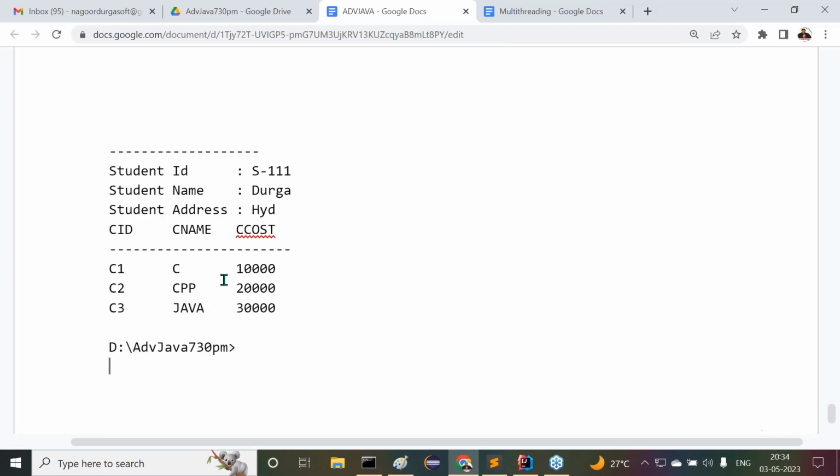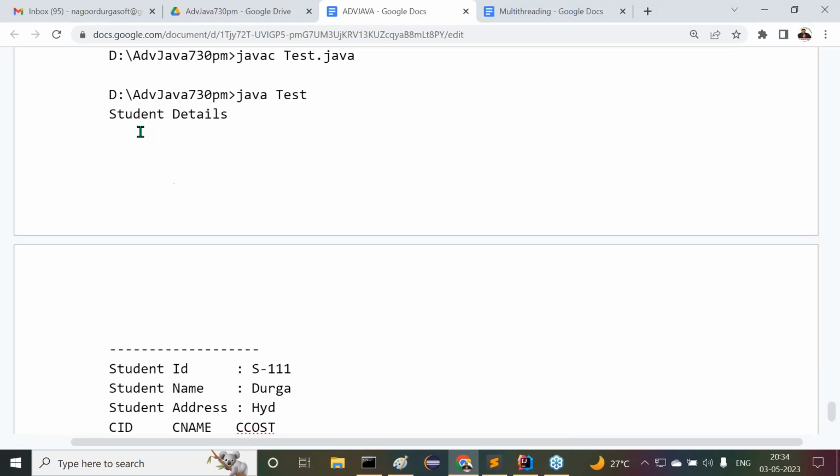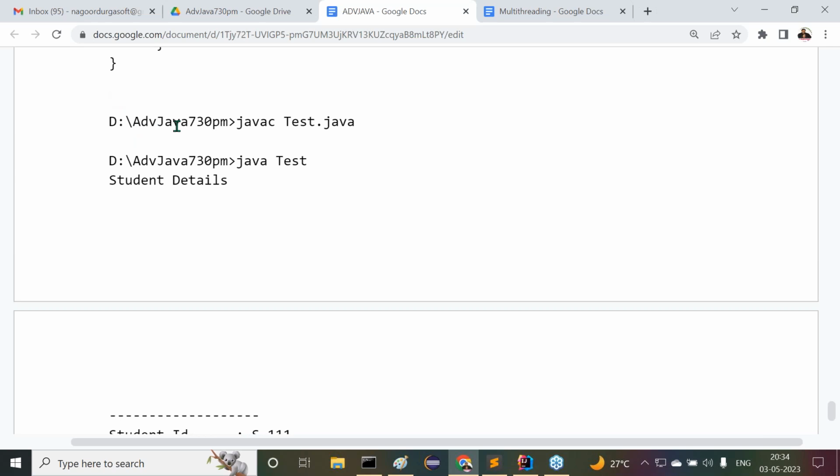So whatever code we have used here, the similar code we are going to use in JDBC. Except for the way to interact with the databases and the way to get the data, the remaining part of the code is similar. If you understand it, nothing is going to be difficult. Easily we can understand it.